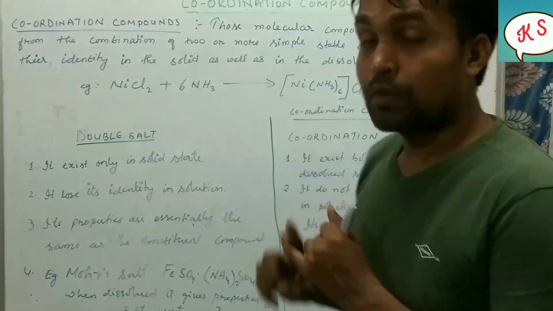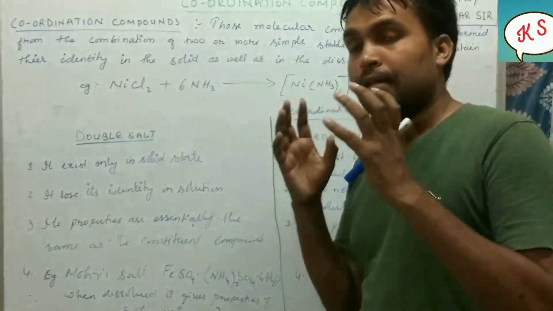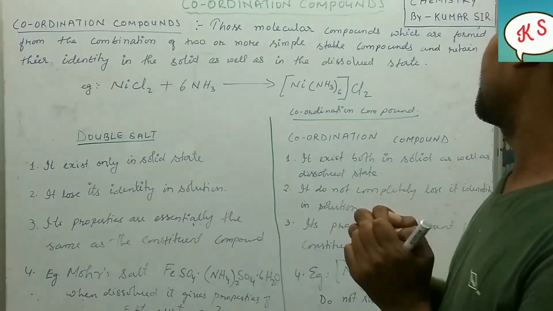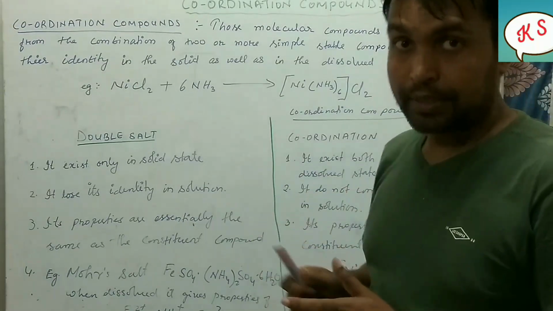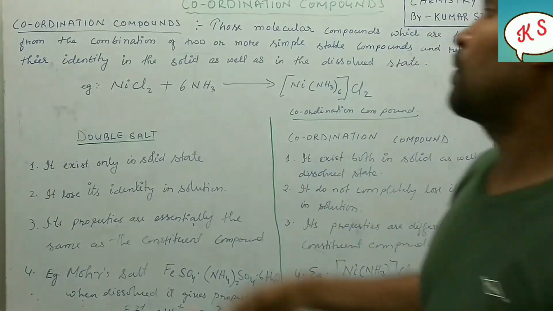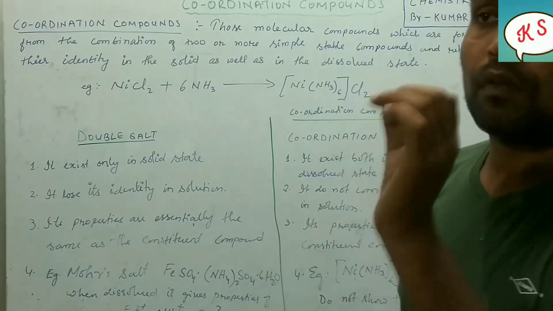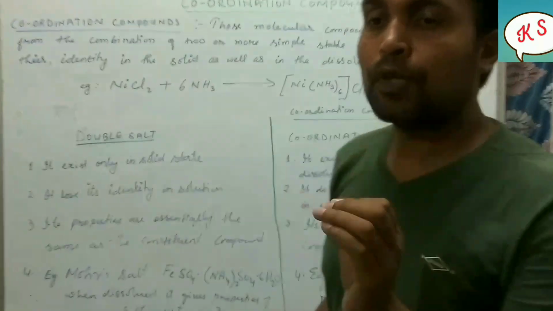Those molecular compounds which are simple and stable, when they combine together, are capable of retaining their identity. Remember, they are capable of retaining their identity from before combining.